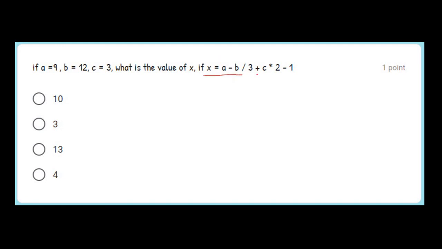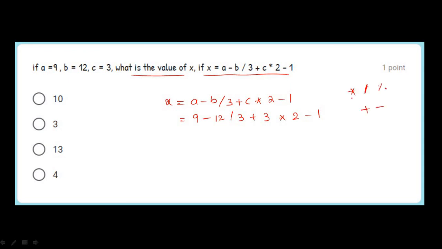If x is equal to this expression, what is the value of x? First of all, take the expression, substitute the values. We all know that multiplication, division and modulus have higher priority when compared to plus and minus. So these operators are applied first. Here we have one division as well as one multiplication. Among these two, which one do we have to apply first?